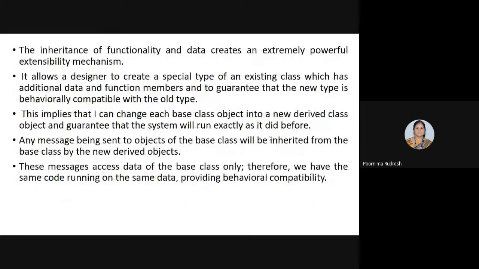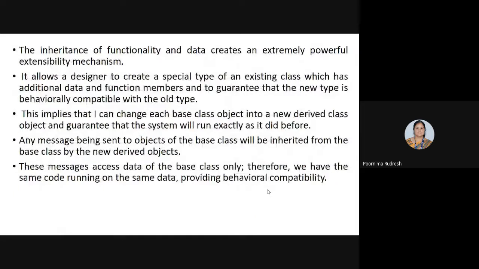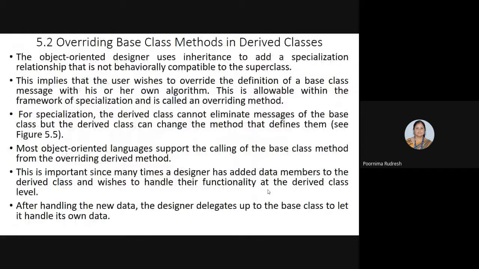So if we consider the same example, see here, class B is accessing F2. While accessing, it can modify that message while executing it. But for class A, functions F1, F2, F3 are there, and there is no updation of those functions by class B. While executing in its own class, class B can update or modify that function according to its requirement and execute it. And that is called overriding of the method, and that is done through the specialization property.